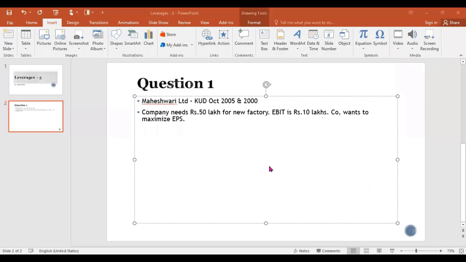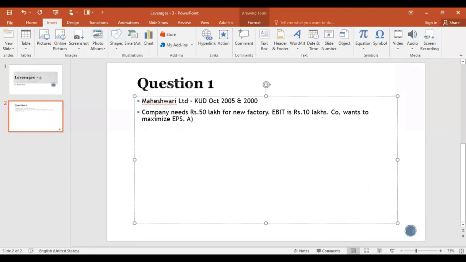When they issue a debenture of rupees 5 lakh, what does it mean? How much is the company planning to take as equity? Total amount they need is rupees 50 lakh. Out of this 50 lakh, they will be issuing equity and debenture. So if they issue 5 lakh rupees debenture, how much equity are they going to issue? 45 lakh.